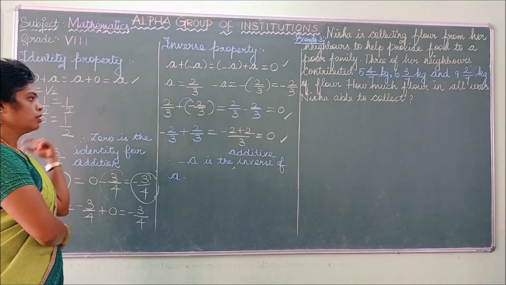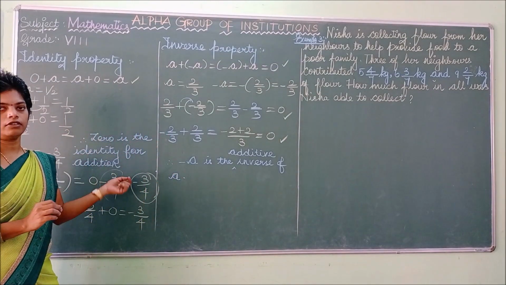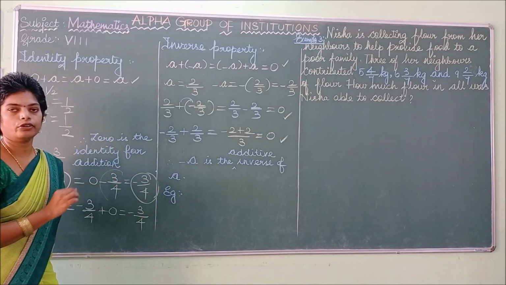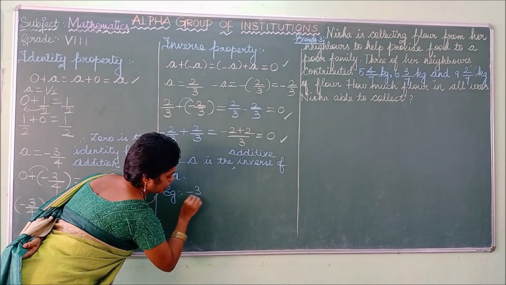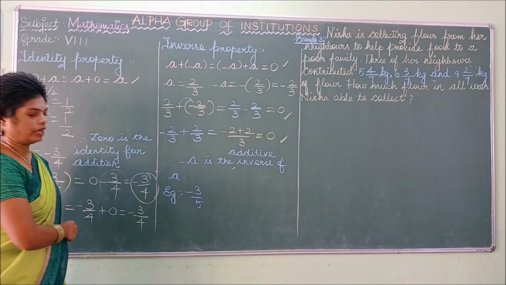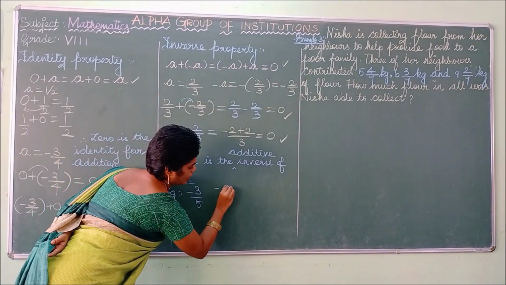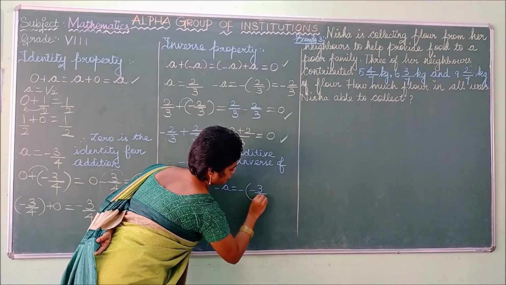So listen. From this we can write, if the question, for example, example 1, asks you to find the additive inverse for each and every term, and it is 3 by 5, what is the additive inverse for this 3 by 5? You can take this as a. So minus a means minus of minus 3 by 5.